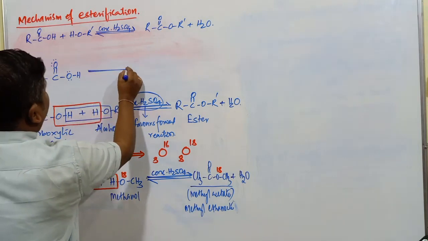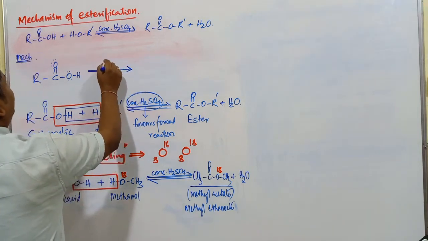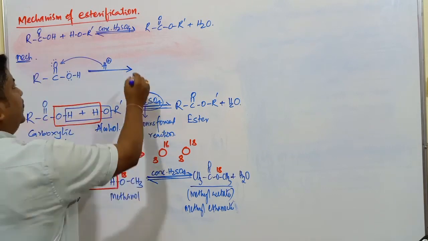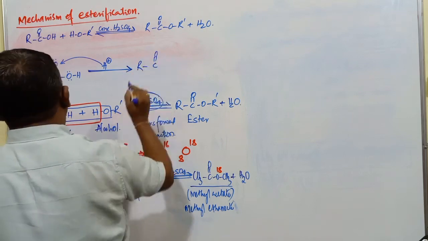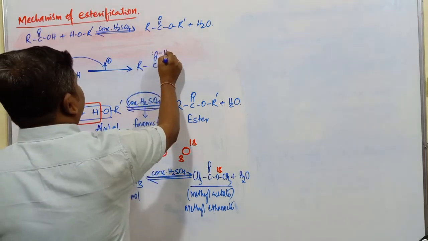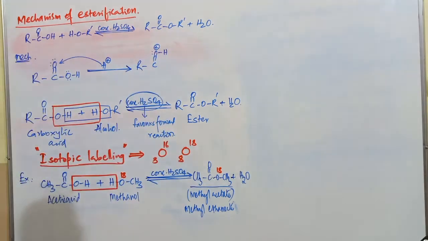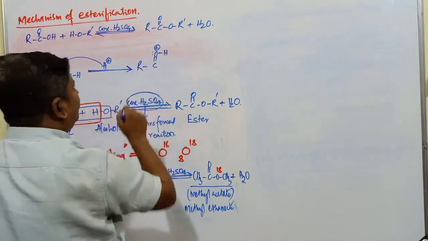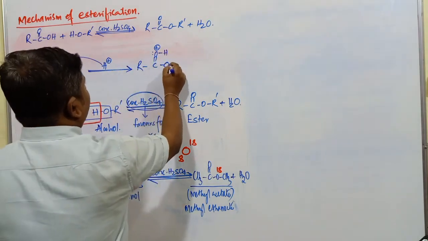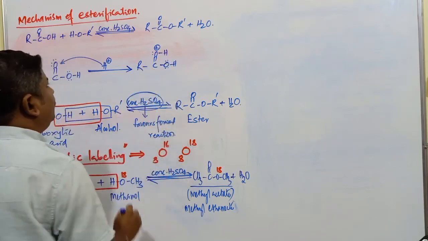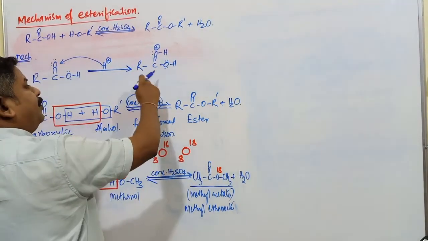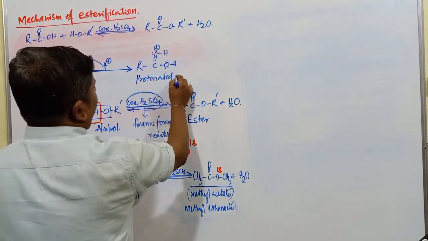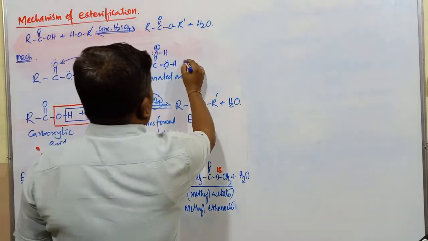First, what happens? Addition of H plus takes place. H plus of H2SO4 attacks on this oxygen atom. This is R C double bond O, with one lone pair, this is H and positive charge. Why positive charge, students, here on this oxygen atom? Because it has used its lone pair of electrons to form the bond with this hydrogen. It is OH, 2 lone pairs are present. So this is what we call a protonated acid. It is known as a protonated acidic compound.